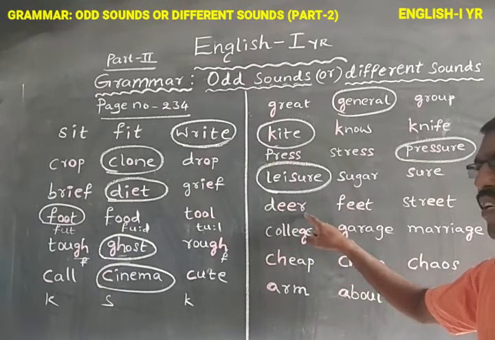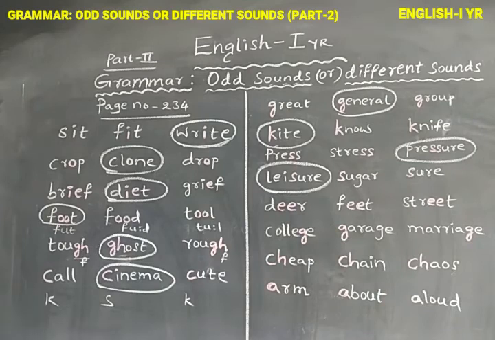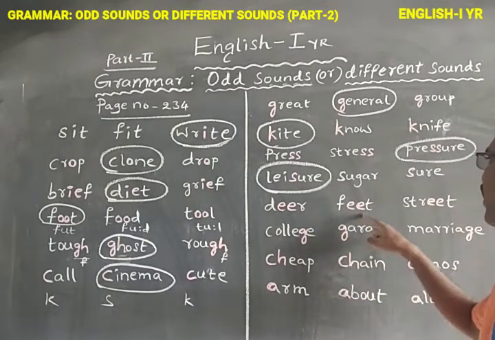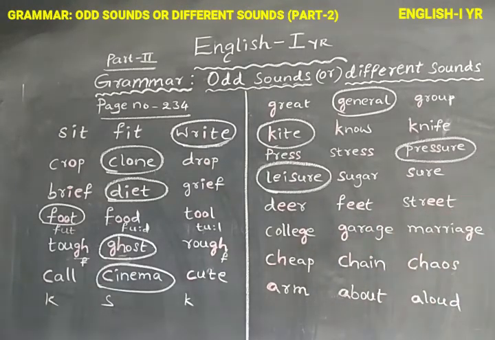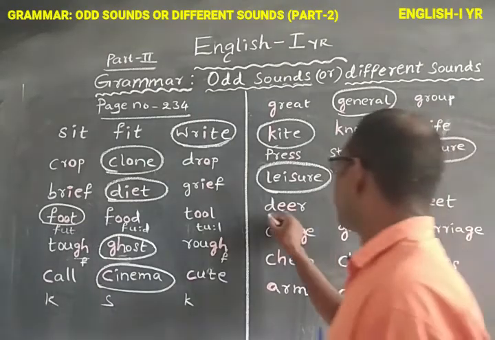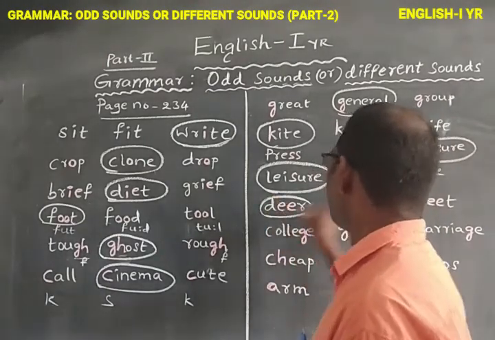Next, another set of words: deer, feet, street. Deer, F-E-E-T, feet, S-T-R-E-E-T, street. Deer, feet, street. What is the difference here? Deer. Next.